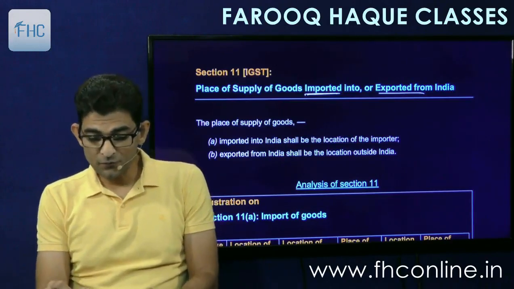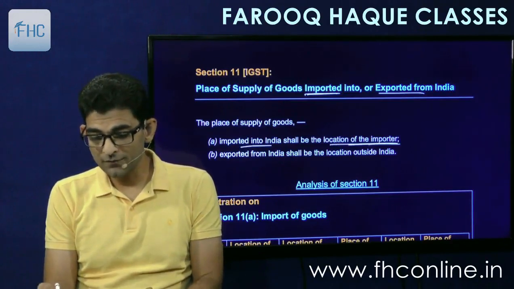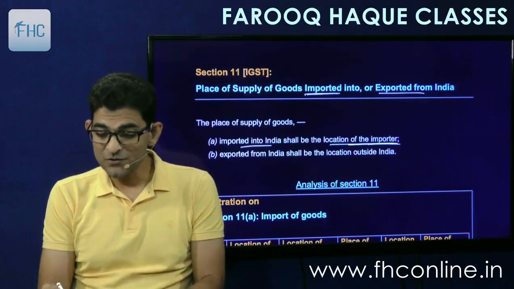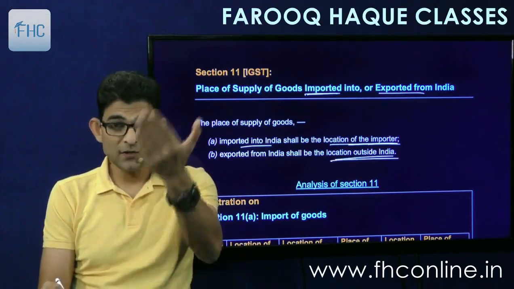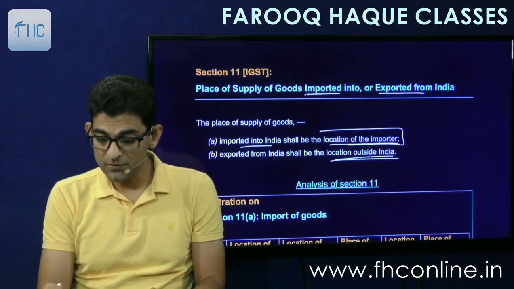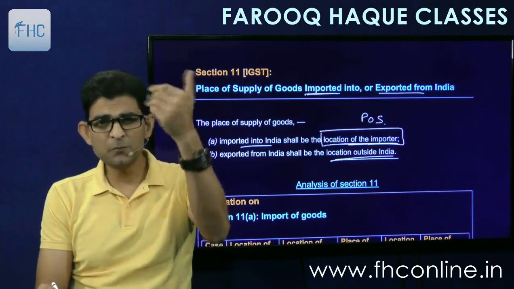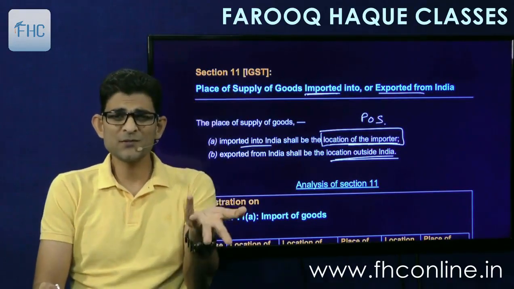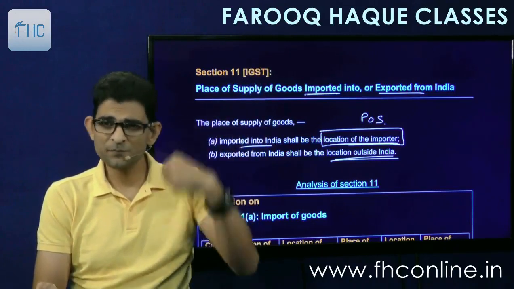The place of supply of goods imported into India shall be the location of the importer, very simple section, and of goods exported from India shall be a location outside India. So in case of import, the place of supply will be the location of the importer, and in case of export, it will be deemed to be outside India. Now where outside India? Wherever it may be, who cares? Whether it be Germany or Russia or France or Italy, it will be outside India.